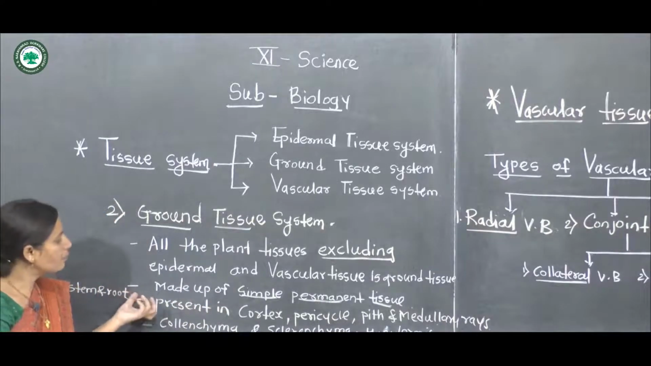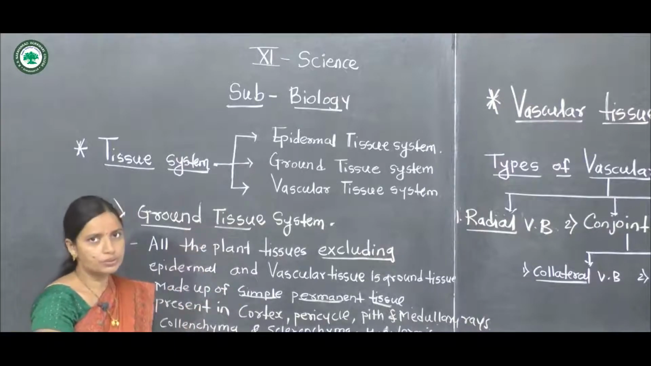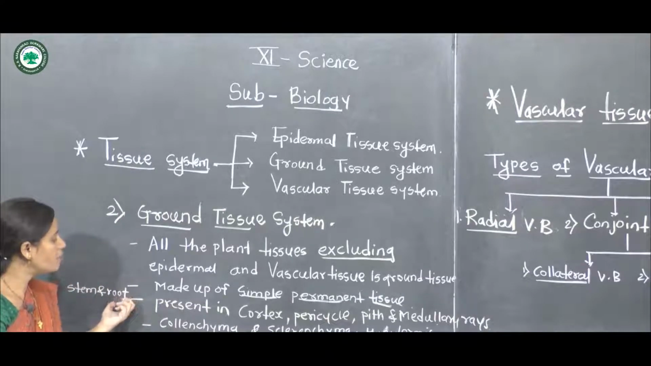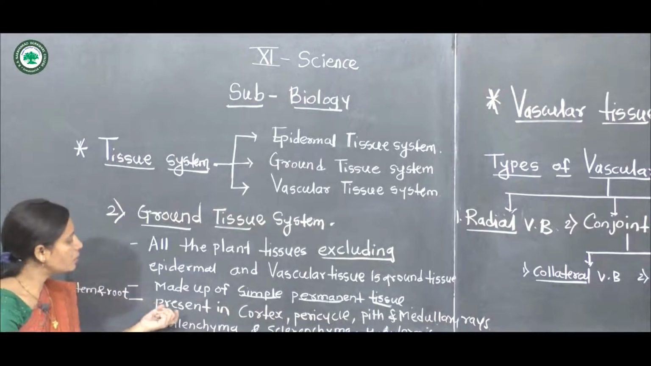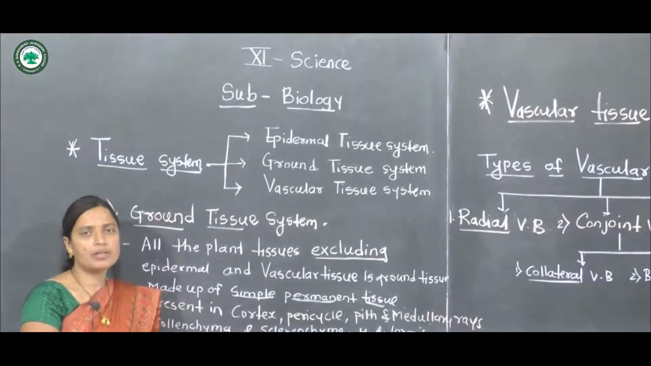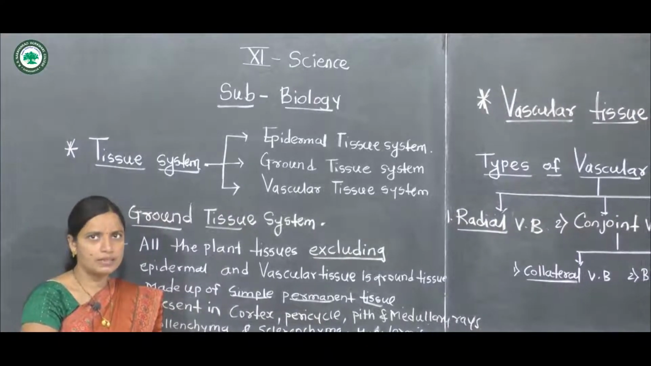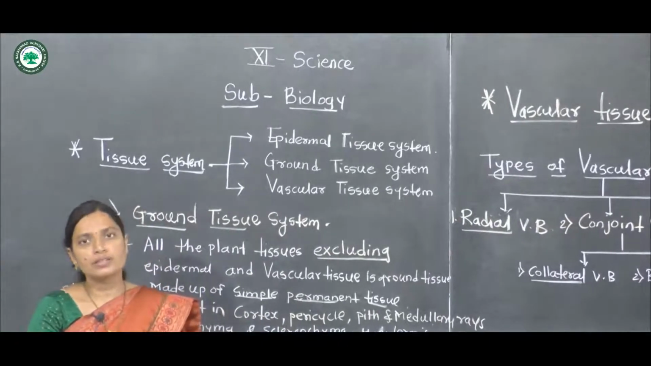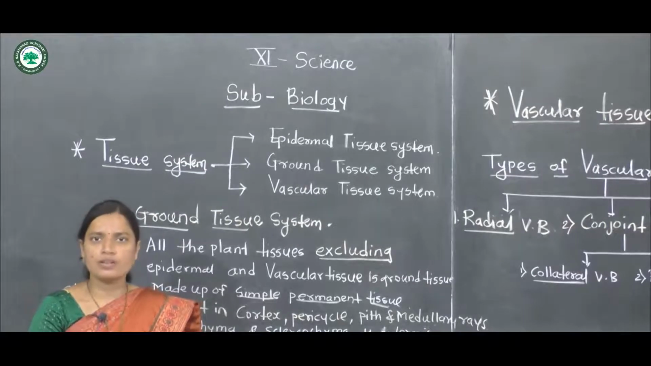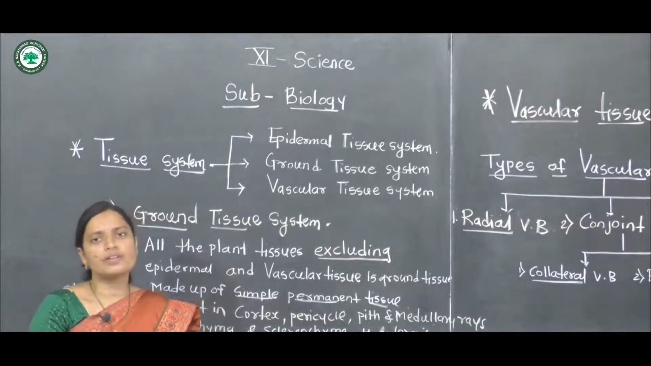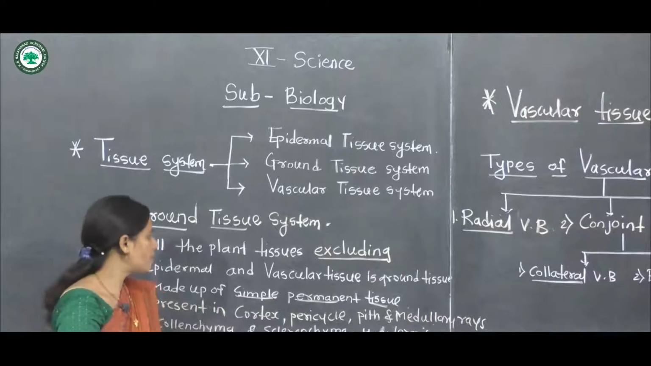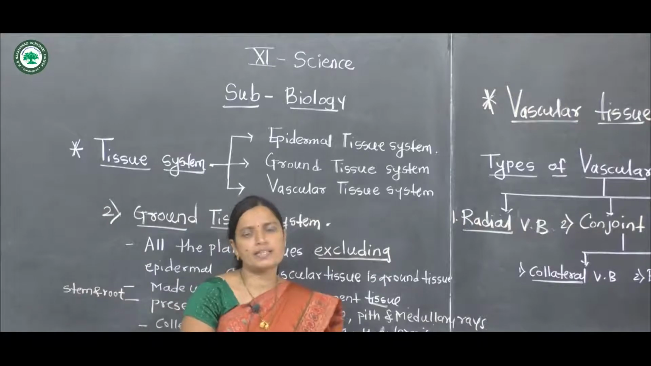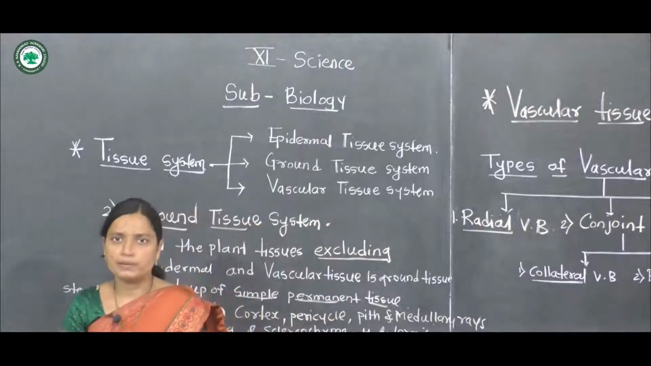These ground tissues are present in the parenchyma tissues, and the location is in the root and stem region. In the roots and stem, they are present in the cortex, pericycle, pith and medullary rays. In the pericycle, cortex region, pith and medullary rays in the roots and stem, these ground tissues are present.